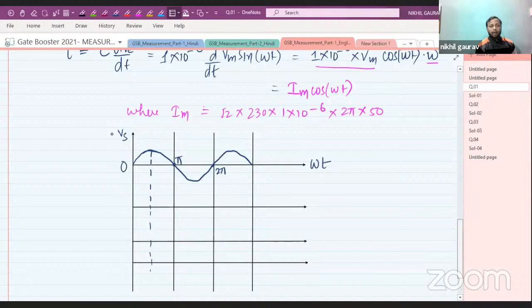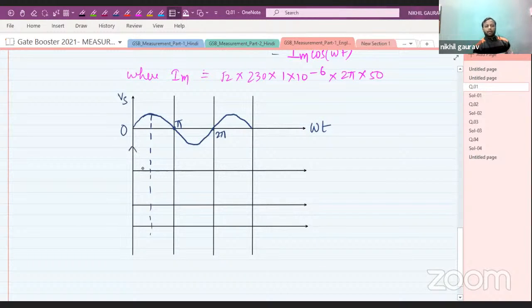Now current. Current is varying cosinusoidally, meaning it will vary in cosine form. At omega t equal to 0, cosine is maximum, so it will vary in this way and reach here, where this point is pi by 2. At pi by 2, what is the cos value? Everyone, please answer. At pi by 2, the value of cos is 0. That means the circuit current will be 0 at exactly omega t equal to pi by 2.